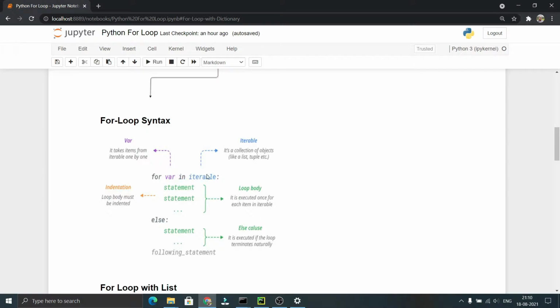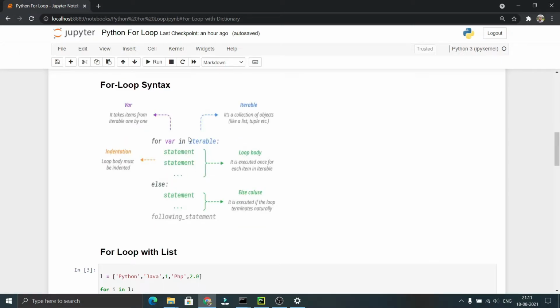For example, if the list contains 5 items, these statements will be executed 5 times, and after the execution, if there is no further element present in the sequence, it will come out of the for loop and execute the else statement, and then it executes the statements written below the for loop.